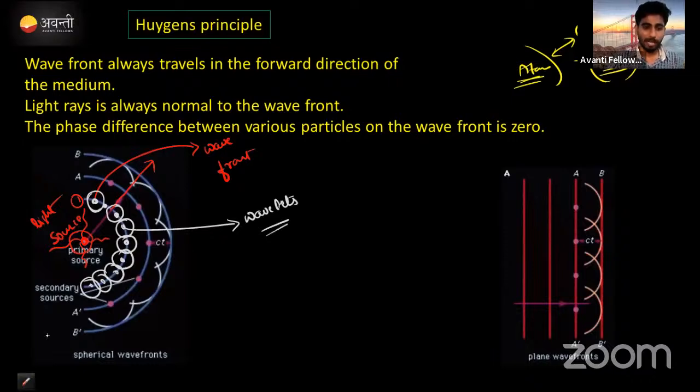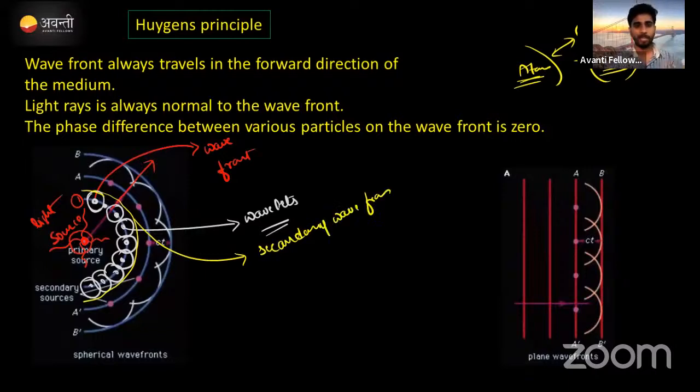Now, in the forward direction, the second point: in the forward direction of all the wavefronts, we need to draw one tangential line. Correct? Now it will give the secondary wavefront. This is called the secondary wavefront.